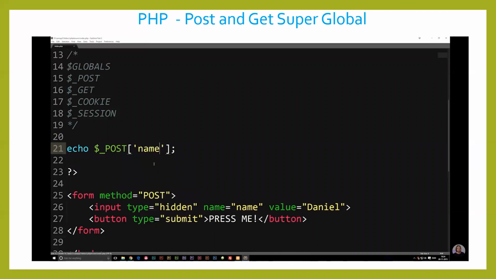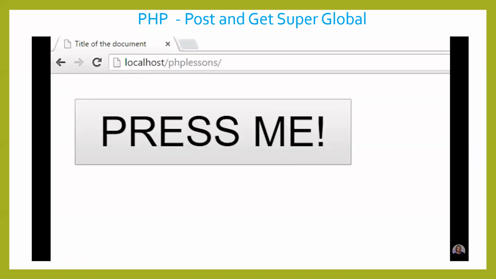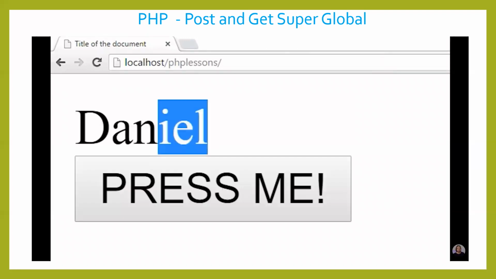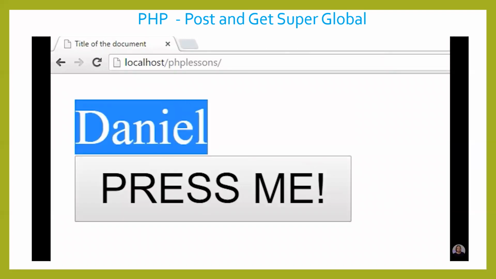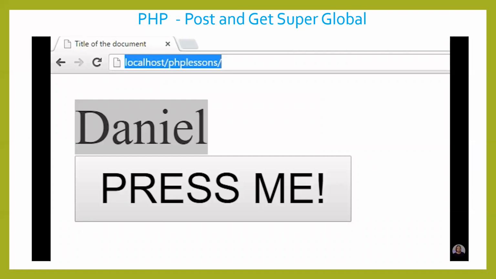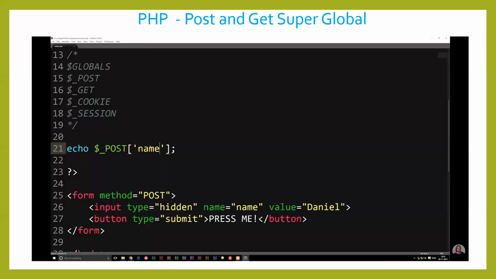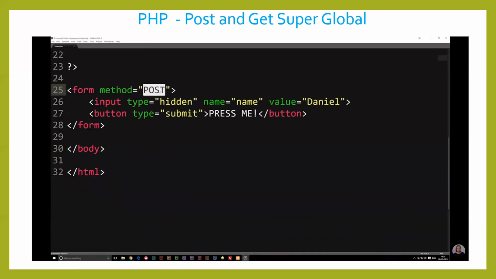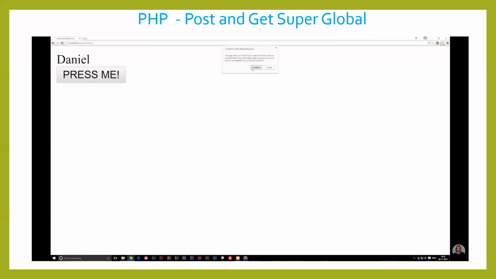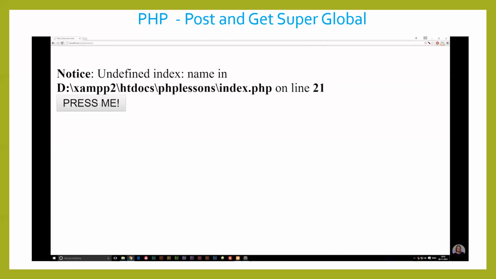So if I do echo out the name of the post method we just used, you guys will see that we get Daniel, because we're just echoing out the name, which we can't see in the URL right now, but it's still there because Daniel does actually exist in here. Now again, if I go back and change this one to a get method again, just to show you guys, refresh. Let's go back to the previous one. There we go. If I hit the button, you can see name is equal to Daniel.